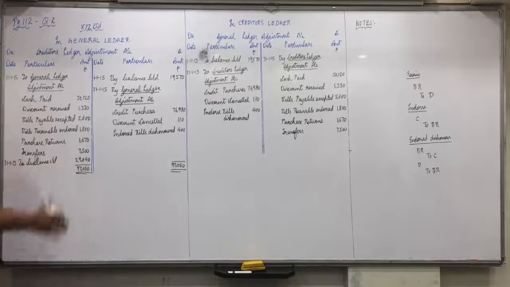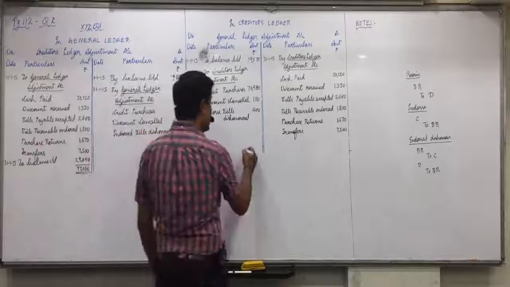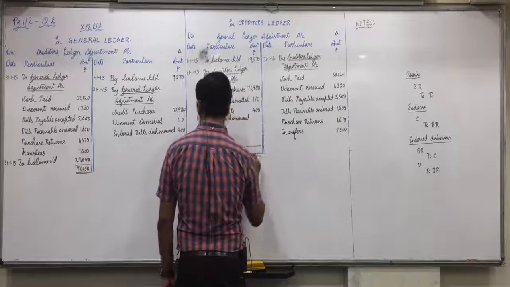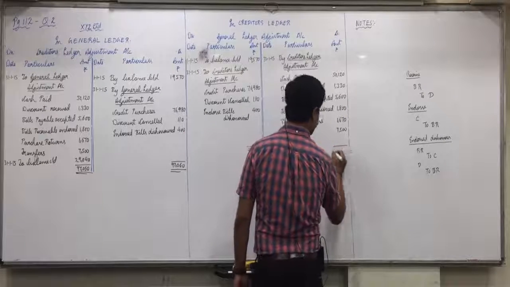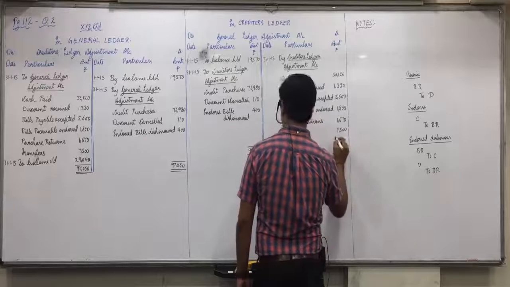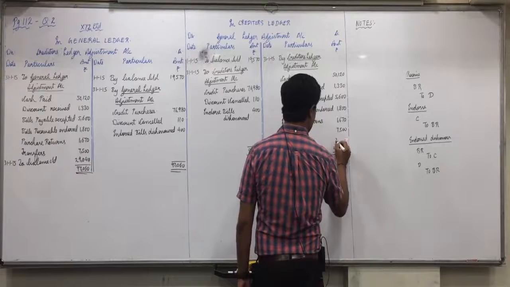And it will be the same in the general ledger adjustment account, but your debit side total will be more. 97,060 and balance 29,040.